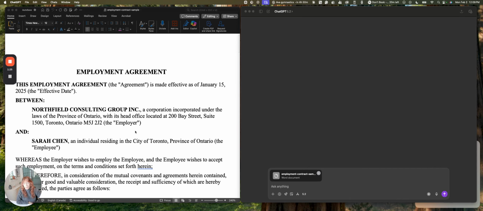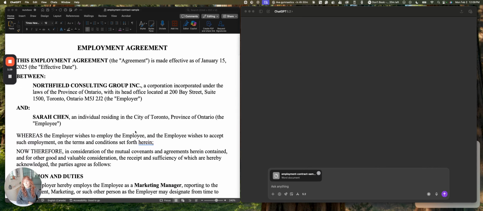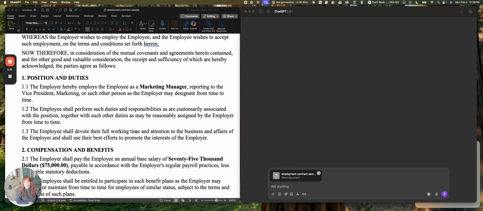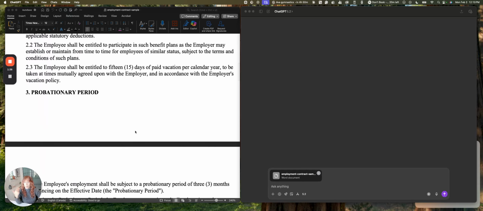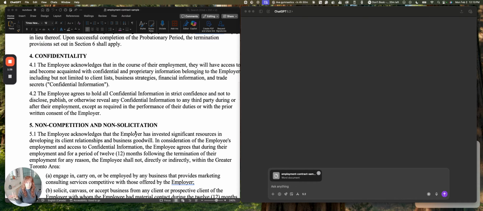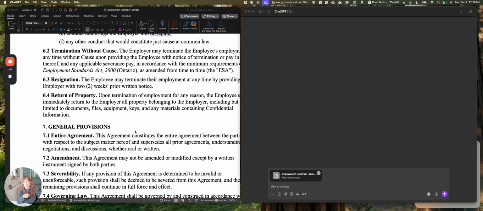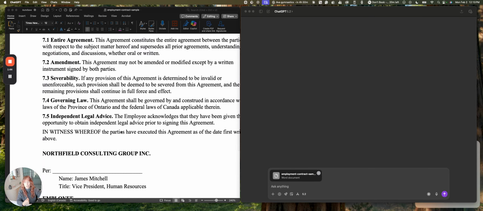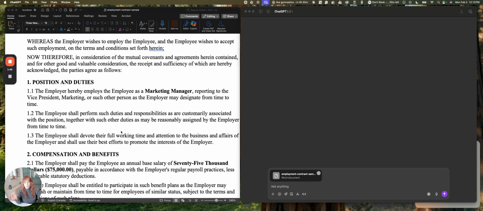This is just a fake employment agreement. Actually, I had AI help me produce this. You'll see it's pretty standard. We're looking at Ontario, so we've got position and duties, compensation, probationary period, confidentiality, non-compete and non-solicitation, a termination clause, and then some general provisions at the end, and of course a place to be signed. So all of this is fine.